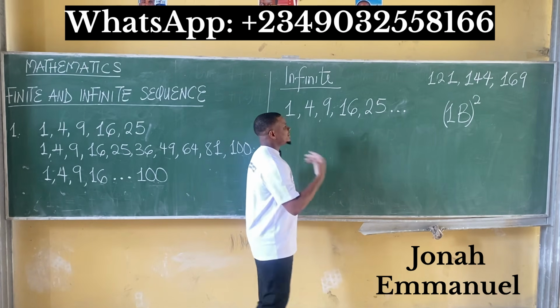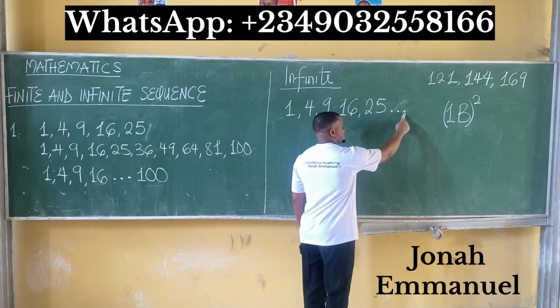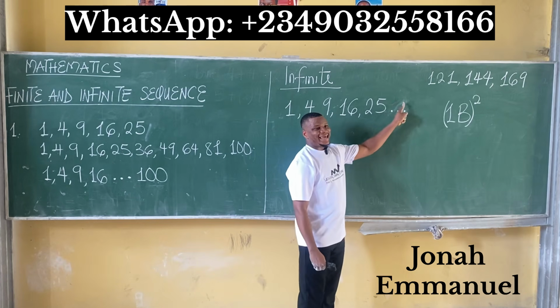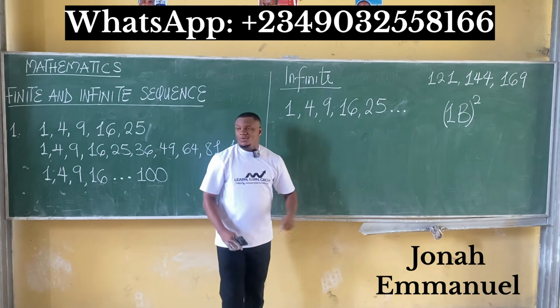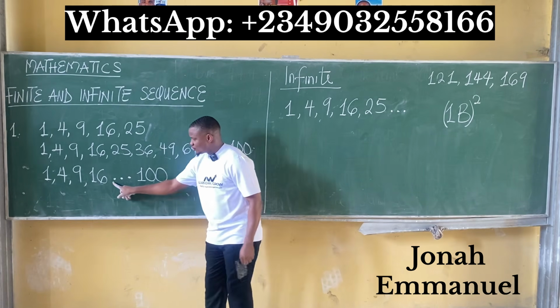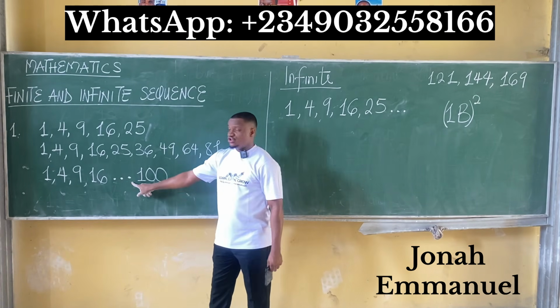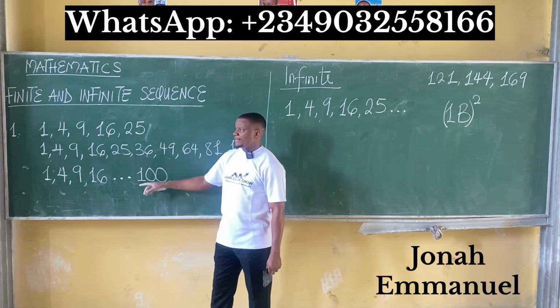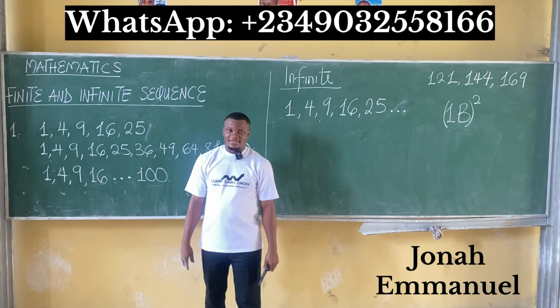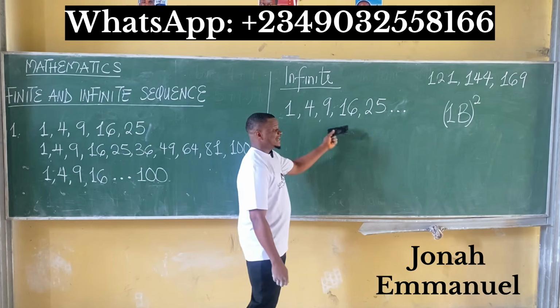Meanwhile, for an infinite sequence, you see 3 dots. If you see 3 dots at the extreme or at the end, it means it is infinite. Meanwhile, if you see 3 dots just in between, not at the extreme, that means you have a number after the 3 dots. It becomes a finite sequence, right? So this one has no end.